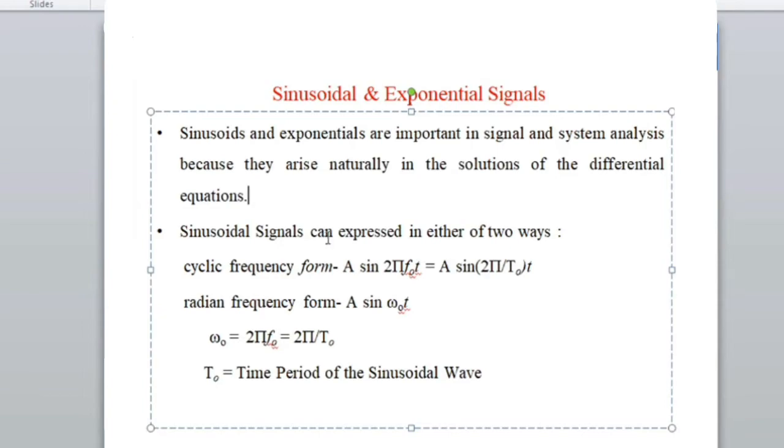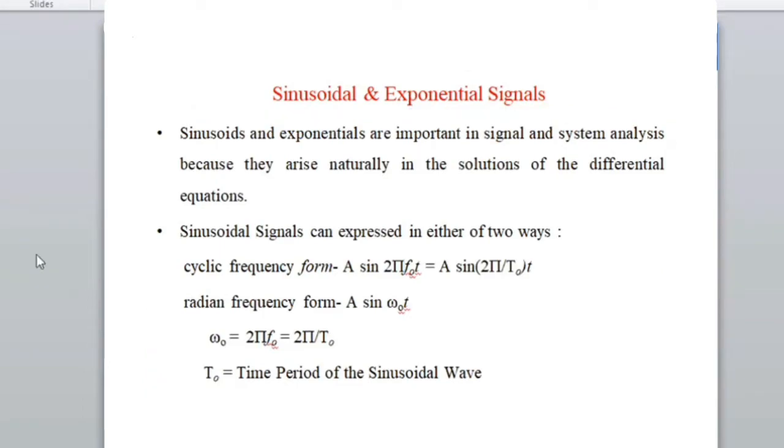The sinusoid signals can be expressed in either of two ways. Cyclic frequency form: A sine(2 pi F naught t). F naught and T naught are inversely proportional, so you can write it as 2 pi by T naught. And radian frequency form: A sine(omega t), where omega naught equals 2 pi F, or 2 pi by T naught. T naught is the time period of the sinusoidal wave. So these are the two ways of representing the sinusoid. However, there is also a relationship between exponential signals and sinusoid signals, which you'll see later.